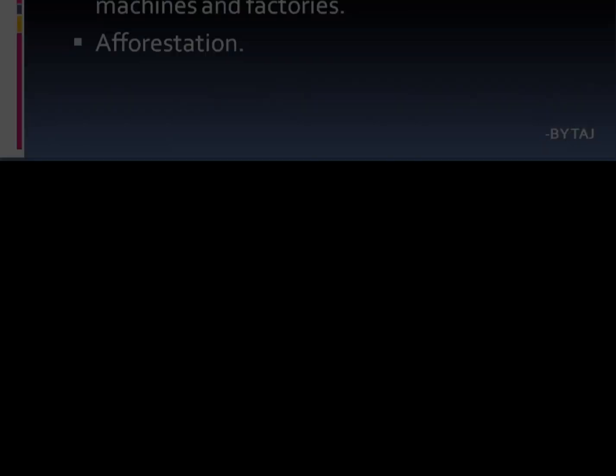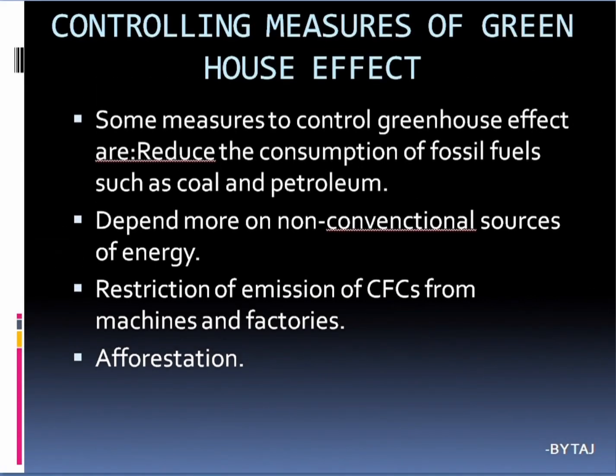Coming to the controlling measures of the greenhouse effect. Some measures to control greenhouse effects are: reduce the consumption of fossil fuels such as coal and petroleum, and depend more on non-conventional sources of energy.